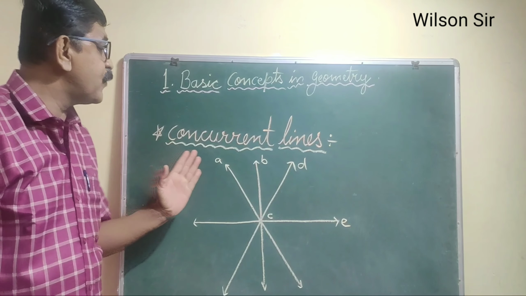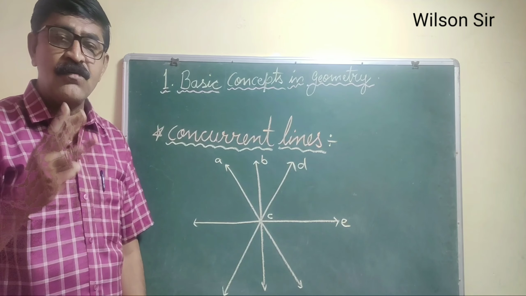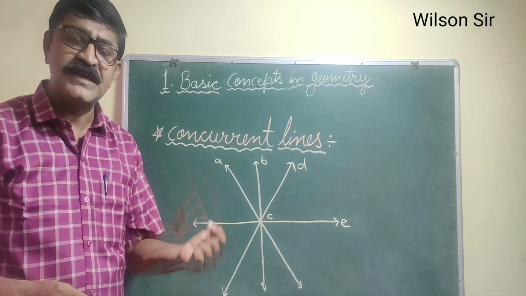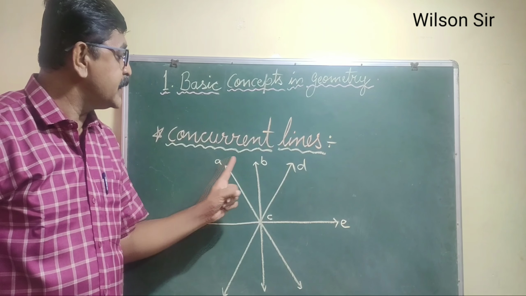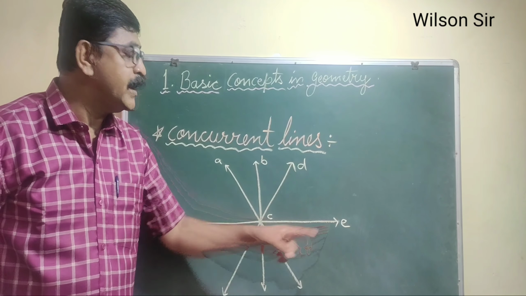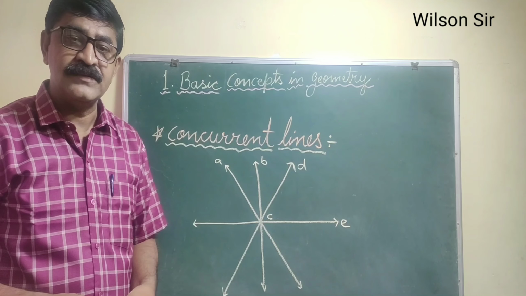So what is the definition of concurrent lines? When three or more lines pass through a single point or through the same point, then all these lines, line A, line B, line D, and line E, are called concurrent lines.